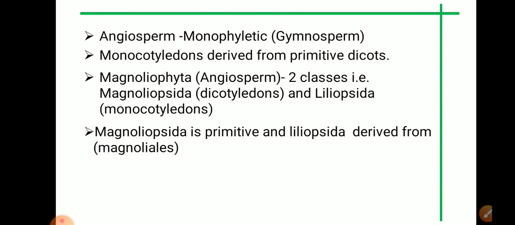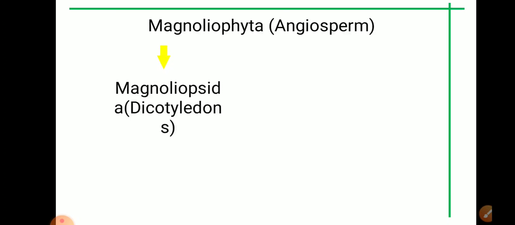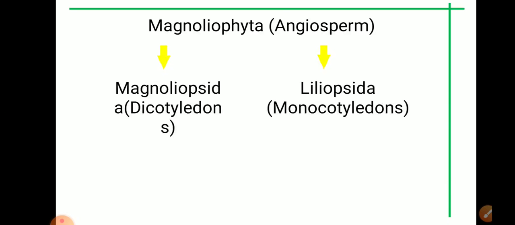The Magnoliopsida, that is dicotyledons, is primitive, and Liliopsida derived from the Magnoliales, which is a subclass of the Magnoliopsida. The Magnoliophyta, you can see, is divided into Magnoliopsida, that is dicotyledons, and Liliopsida, that is monocotyledons.